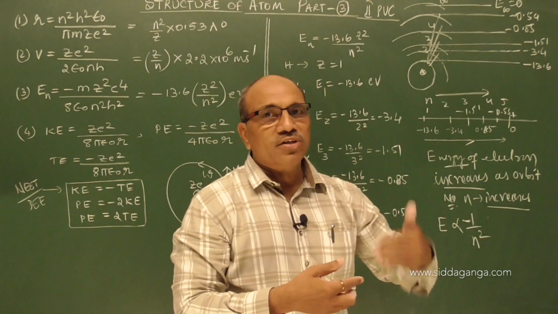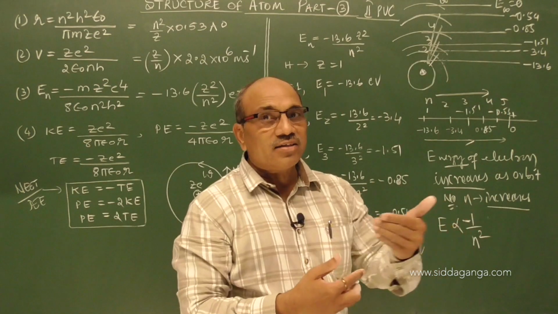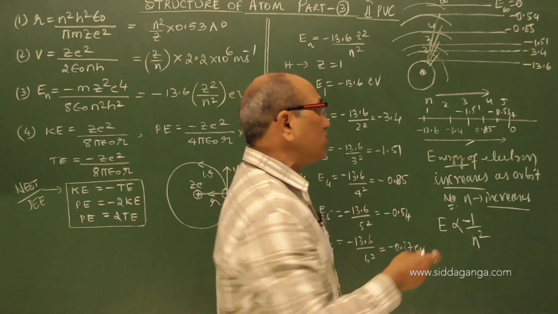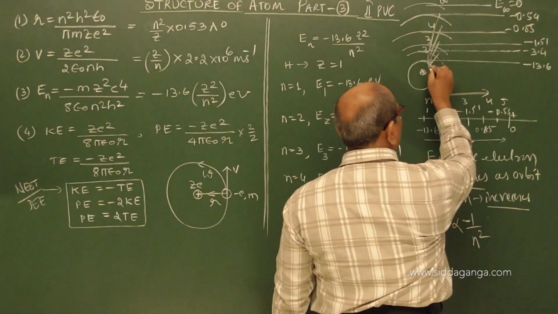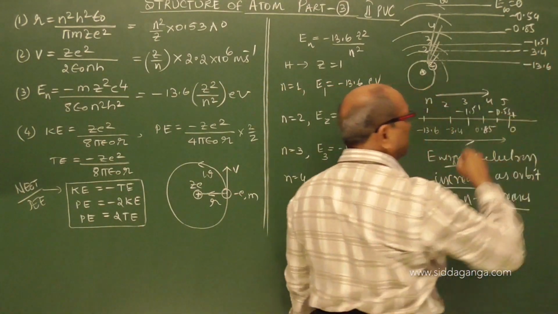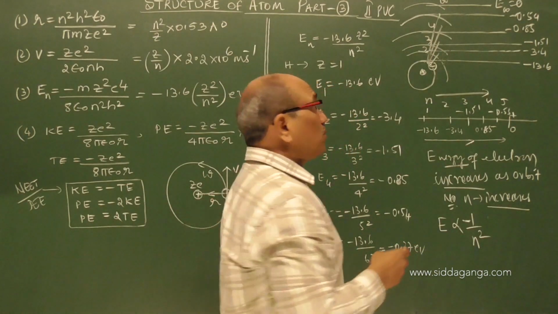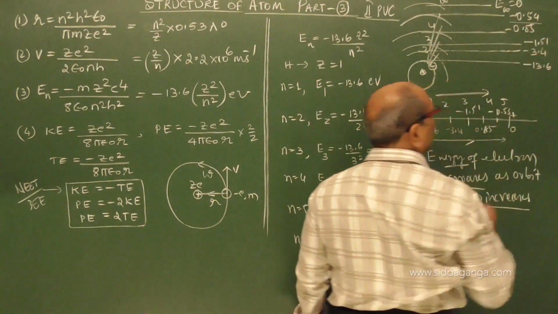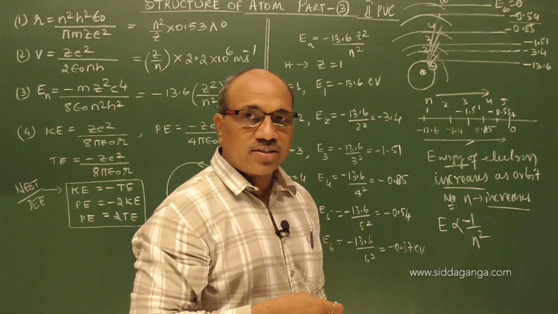As you come to the outer and outer orbits, binding energy decreases, which means it is easy to take off that electron, because to take the electron from the innermost orbit you have to spend this much, 13.6 eV. Suppose you want to take the electron from the fourth orbit, you have to spend only 0.54 eV, which is less.